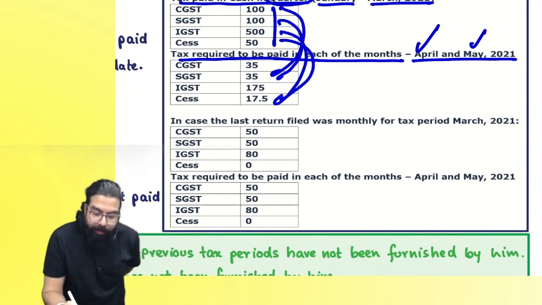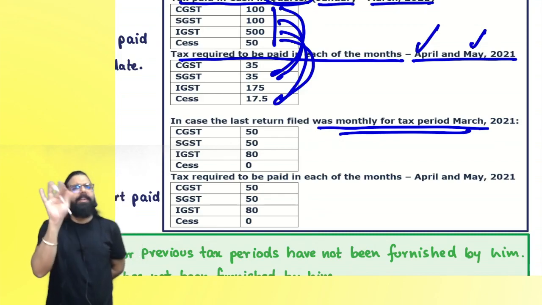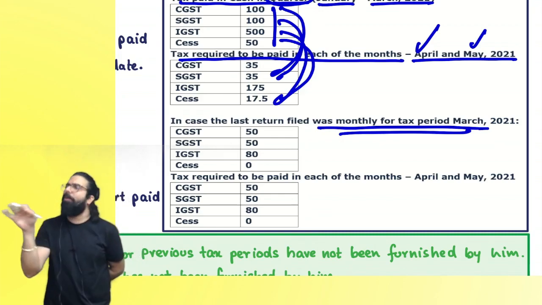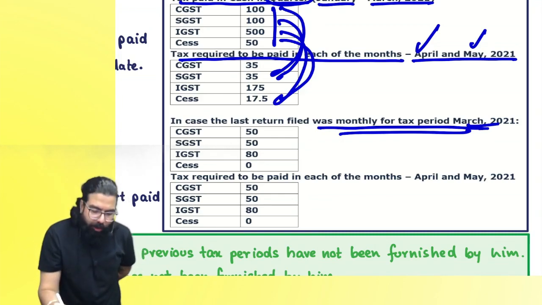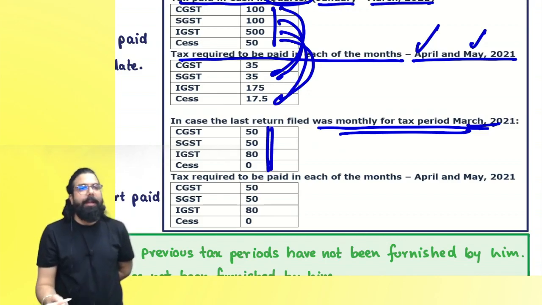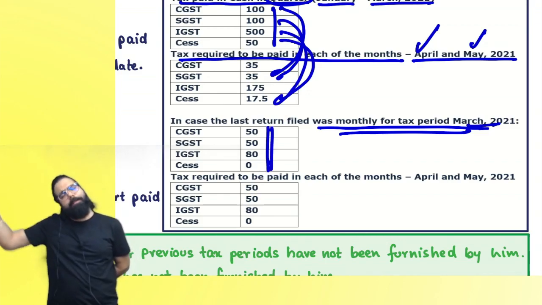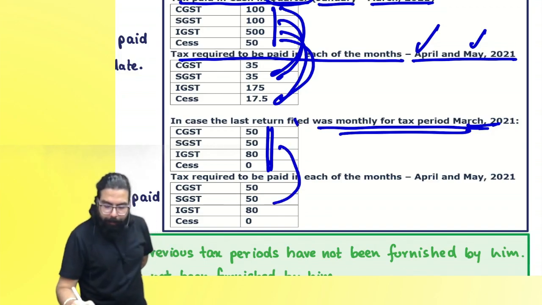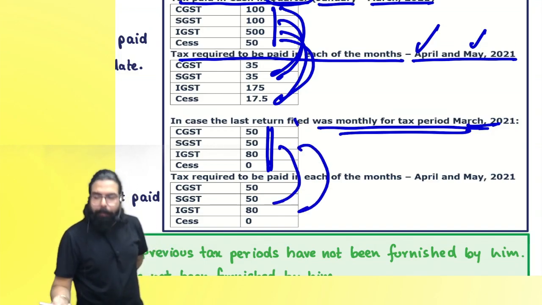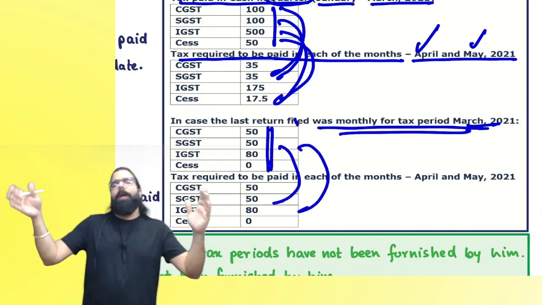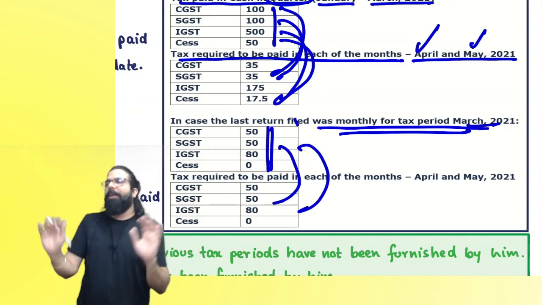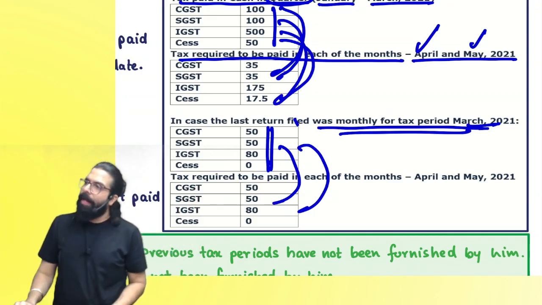Everyone over here now. Supposing the last return which I filed, I was under the monthly scheme. In the month of March, I paid only this much. Can you tell me, earlier I was under the monthly scheme, so in April how much will I pay? 100%. In May, how much will I pay? 100%. And then for April, May, June, I will calculate whatever is the differential, and pay the actual. Can I go ahead, everyone?